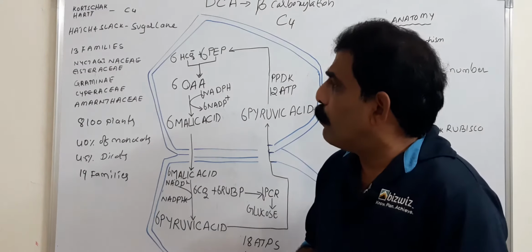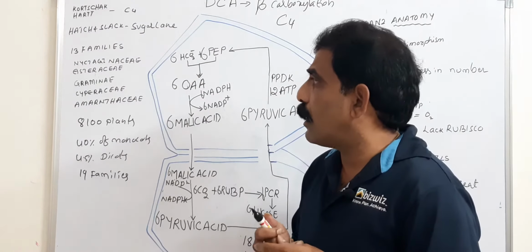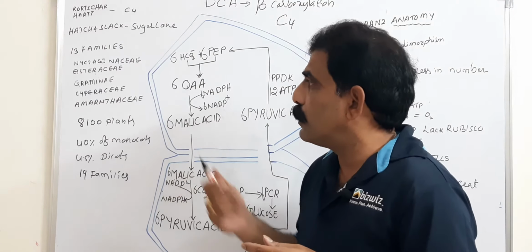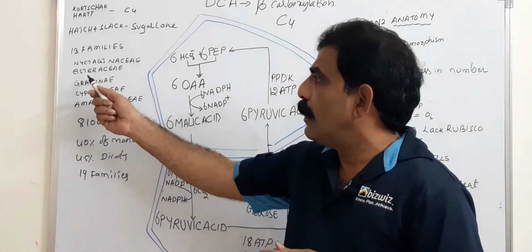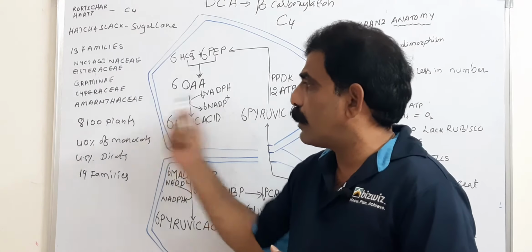More than 13 families of plants exhibit the C4 pathway. That includes Nyctaginaceae, Asteraceae, Graminae, Cyperaceae, Amaranthaceae.